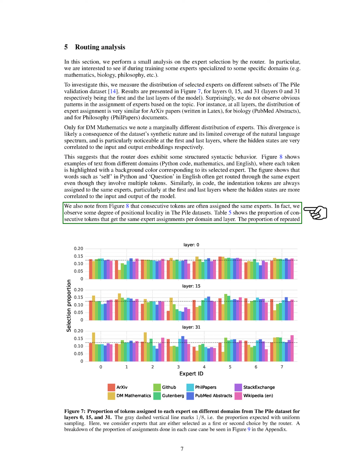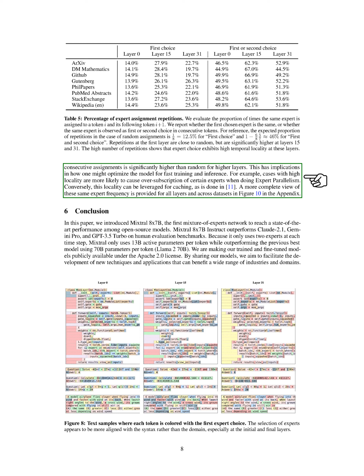We also noticed that consecutive tokens are often assigned the same experts, suggesting some degree of positional locality in the PILE datasets. This has implications for how we might optimize the model for faster training and inference. For instance, cases with high locality are more likely to cause overuse of certain experts when doing expert parallelism. On the other hand, this locality can be used for caching to improve performance. We provide a more detailed view of these expert frequencies across all layers and datasets in the appendix.